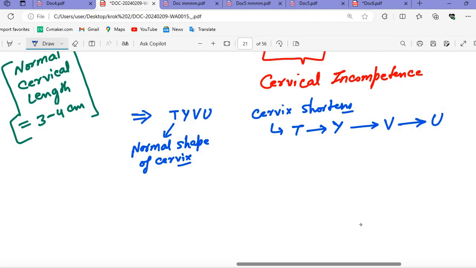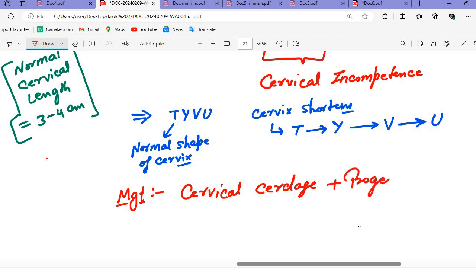Then they ask you about the management. If cervical incompetency is there, meaning the cervix is not able to stay closed or has a short length, in that case what do we do? We do the cervical cerclage, plus we give progesterone.